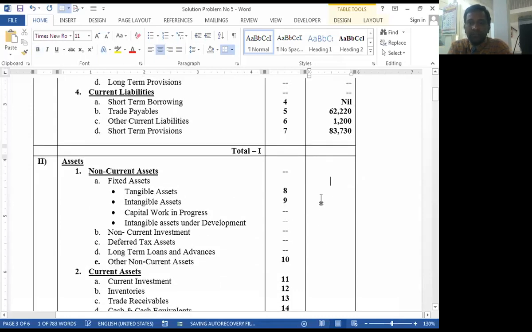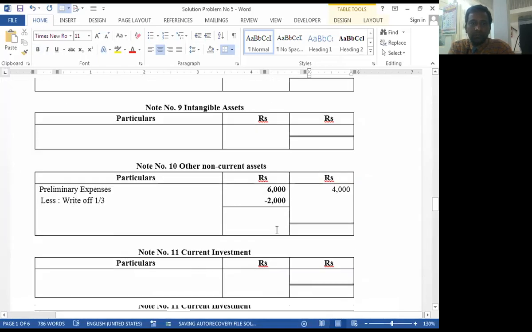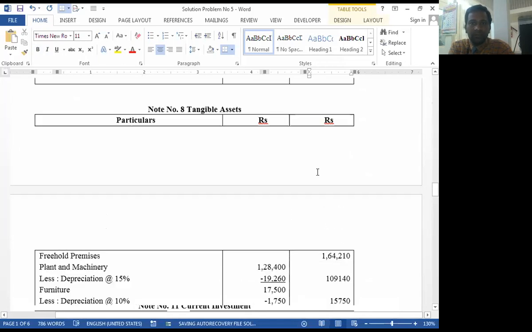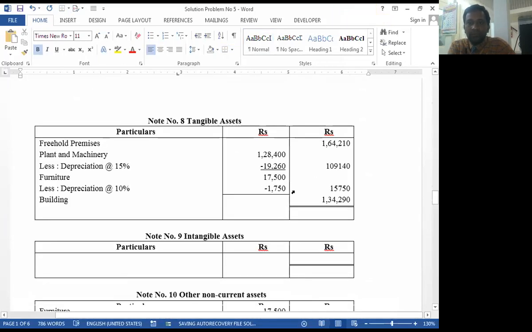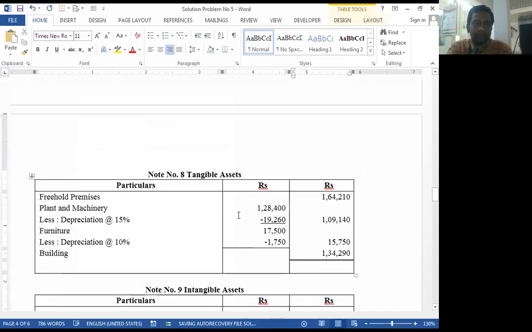Tangible asset. Yes. 1,64,210 plus 1,09,140. 15,750.